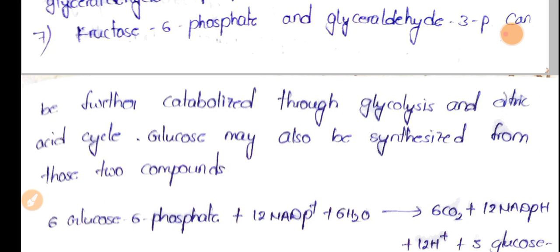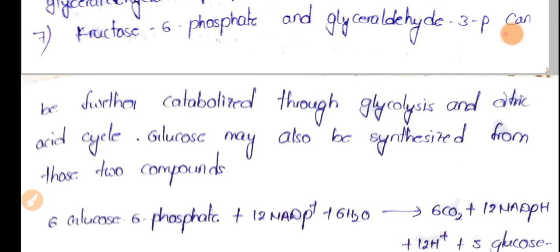Okay, so fructose 6 phosphate and glyceraldehyde 3 phosphate, these are the two major compounds that we commonly see in the glycolytic pathway.